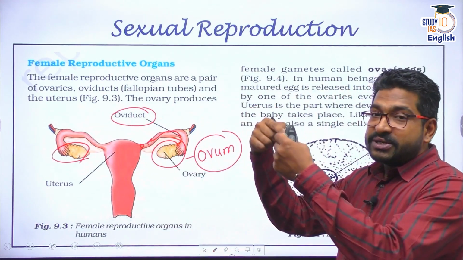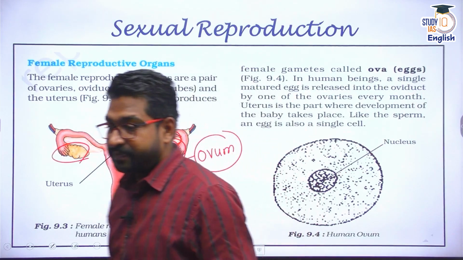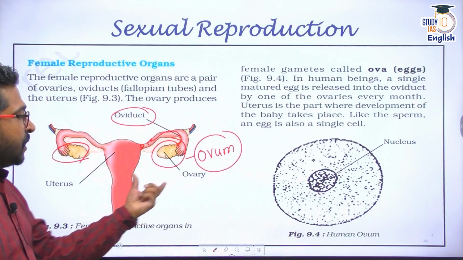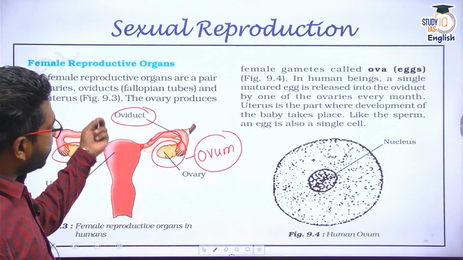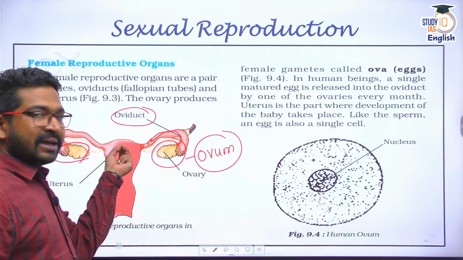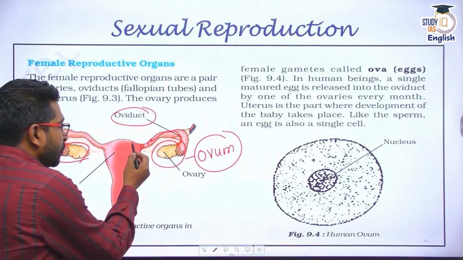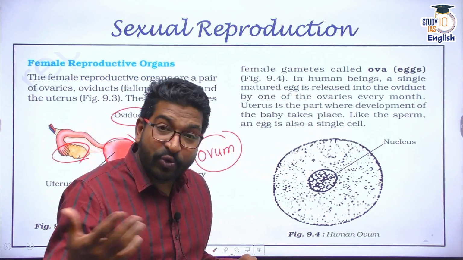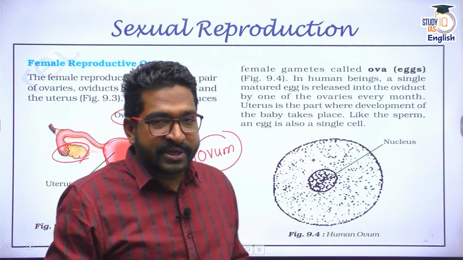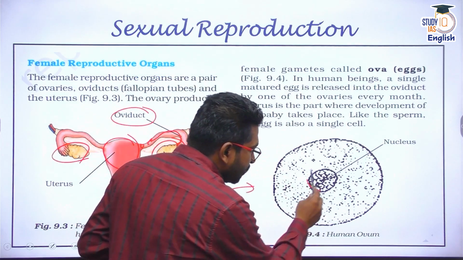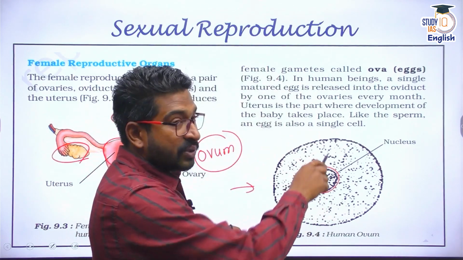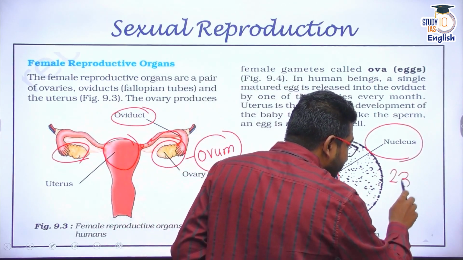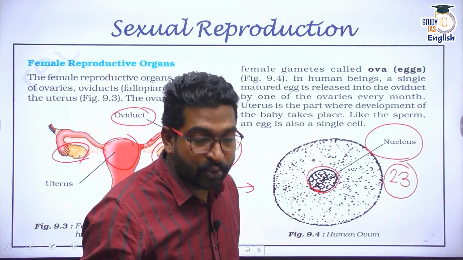This egg has to meet with the sperm. So the female reproductive organs consist of ovaries which produce ovum. The ovum will move through the oviduct, where it has to be fertilized so that the fertilized egg attaches to the uterus, which is basically the home for the baby for 9 months. And the ovum is also a single cell. Now ovum looks something like this, which has nuclear information. But please remember, this nucleus also contains half the information. That means there are only 23 chromosomes, not 23 pairs, only 23 chromosomes.